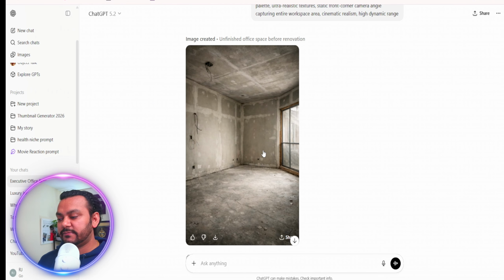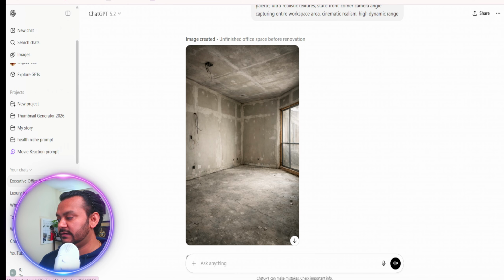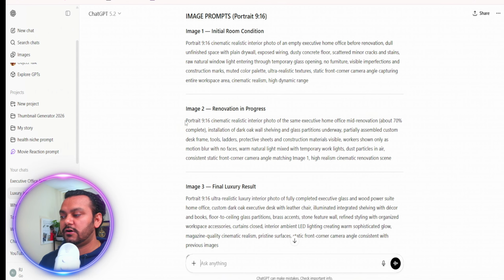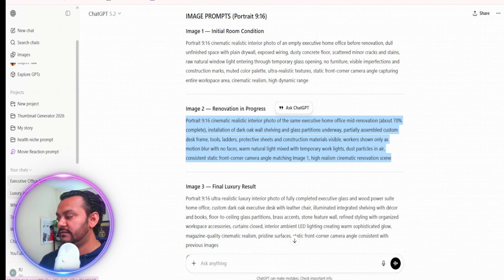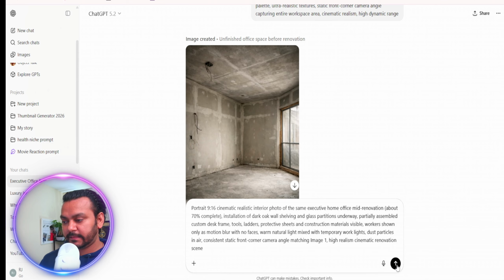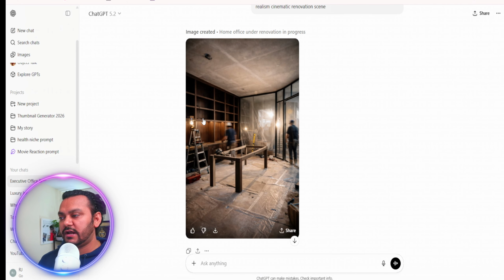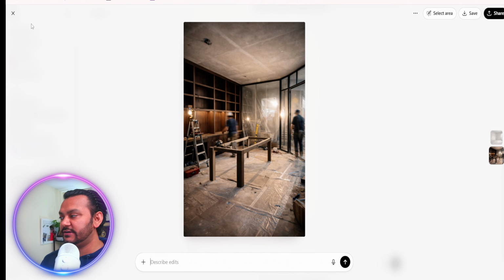All right, so I got my first image. You can see that it's literally good. Now I will go to this prompt, copy the second prompt, and paste it in another one. Now you can see we got the second image, and it looks really good.